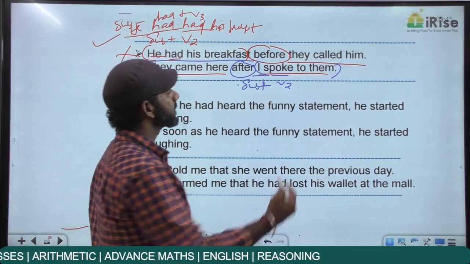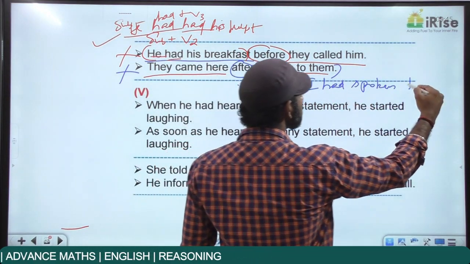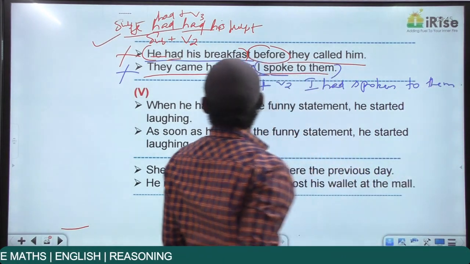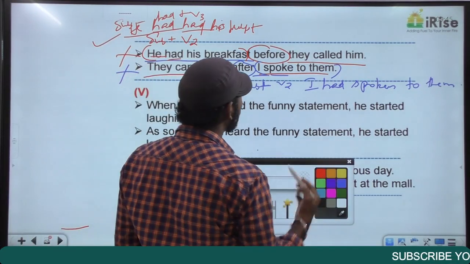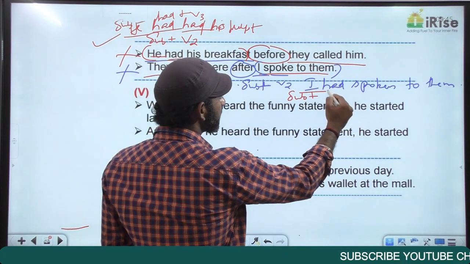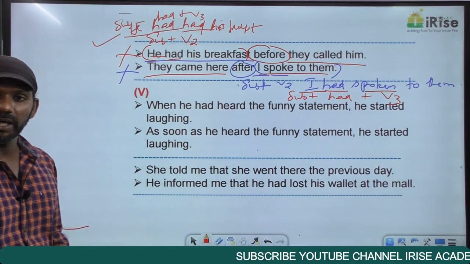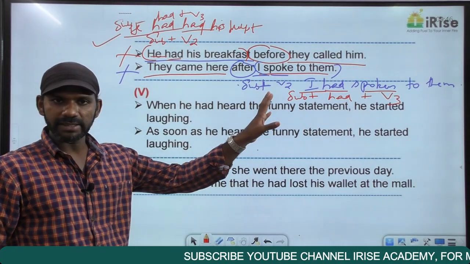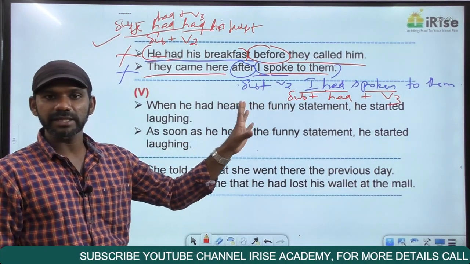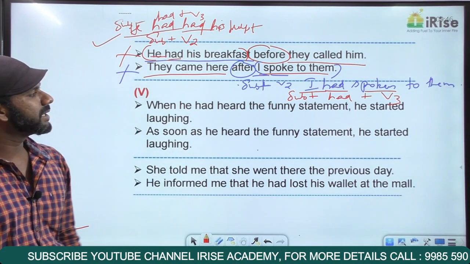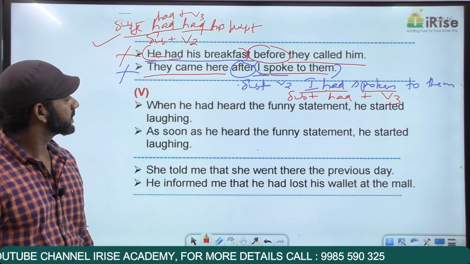They came here after I had spoken to them. I had spoken to them. The subject here is I plus had plus spoken, which is V3. Subject plus had plus V3 is past perfect tense. So two actions in the past tense. Time difference is there. The action completed first is in the past perfect tense. Now the statement is grammatically correct. They came here after I had spoken to them. Getting it? Come to the next one.